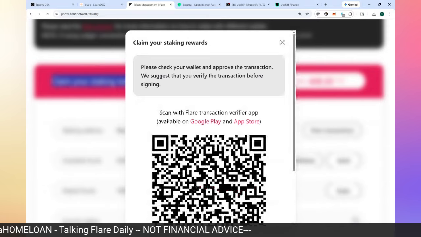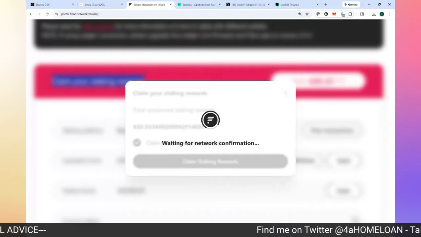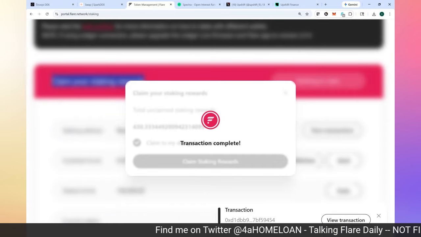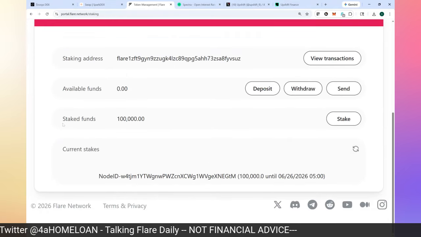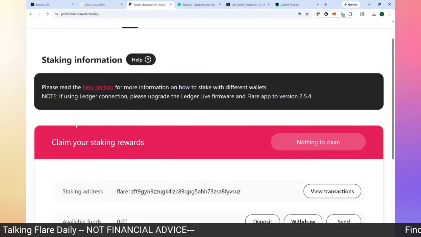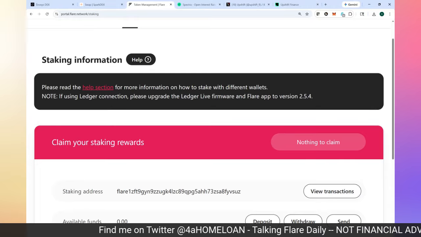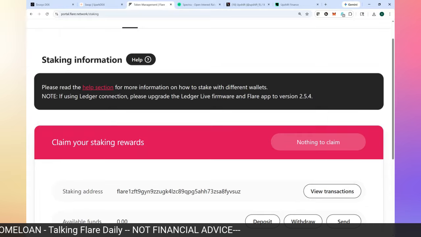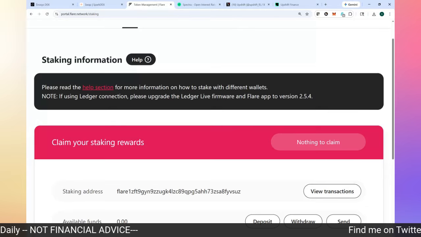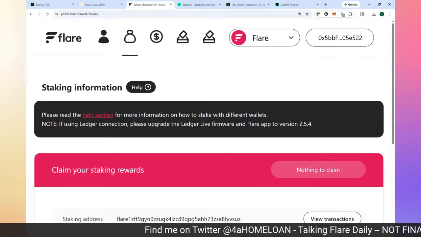I get these for staking my FLR tokens to the validators who are securing the Flare network. And for me staking with those validators, that is the rewards, a portion of the rewards that they earn that I get for doing that. It is more profitable to stake than it is to delegate to an FTSO, as long as there is less than 30% allocation in terms of those of us who stake versus delegate to FTSO. The rewards are going to be higher for staking. So that's why I have some in staking and I have some in delegating.